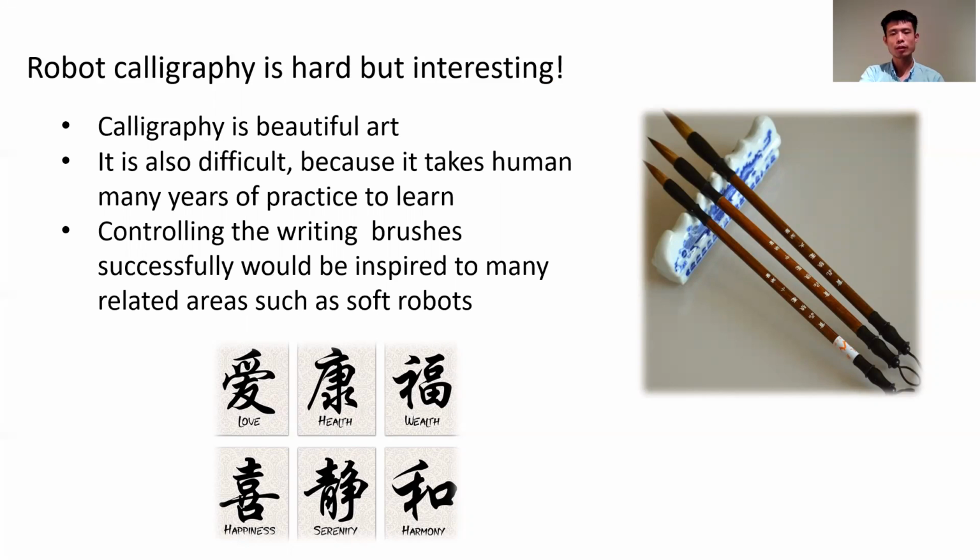The tip of the brush is generally soft, and that adds a lot of difficulty in the writing process. Such difficulty also makes controlling the robot calligraphy a very meaningful task because it will not only save humans great effort, but also the successful control techniques could be applied to many other related areas, such as soft robots.